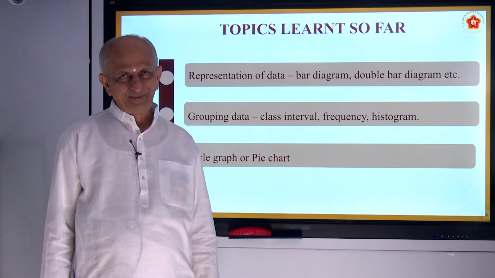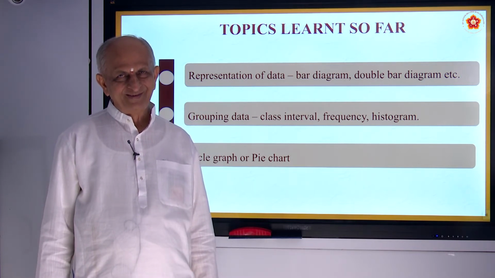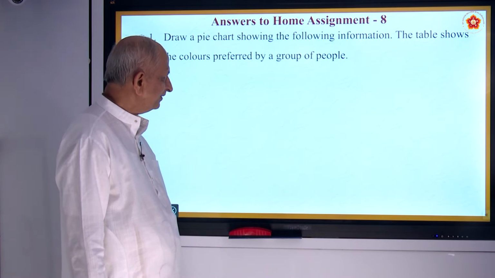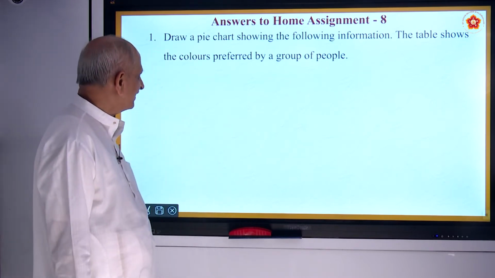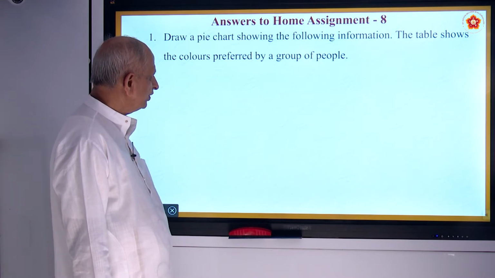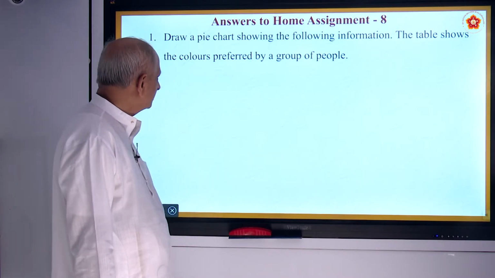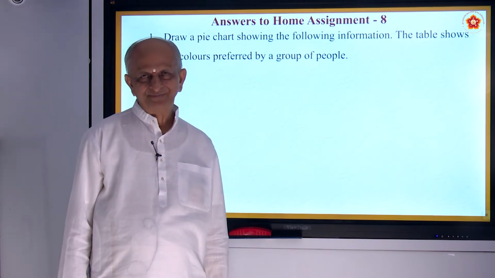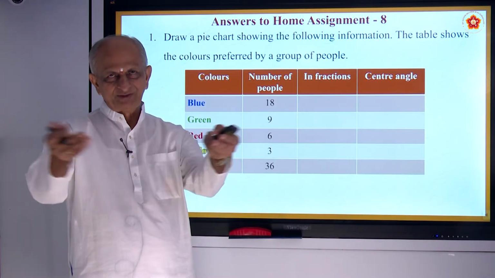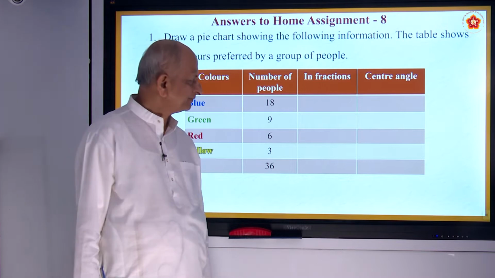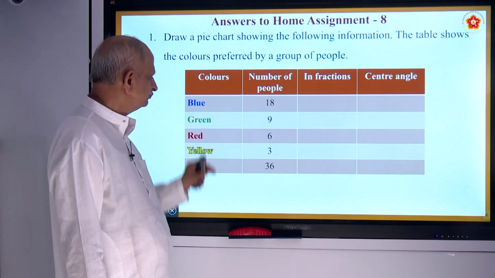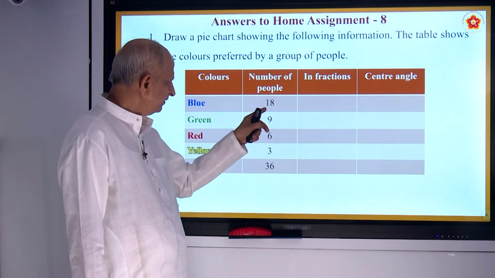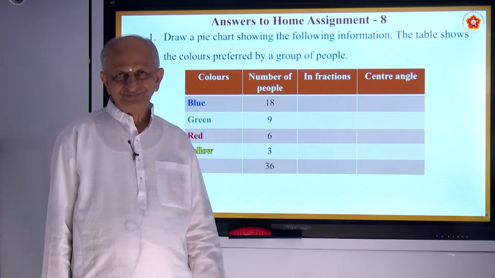You have tried that home assignment? How many have done it? All? Very good. The home assignment had a coloring business. Draw a pie chart showing the following information. The table shows the colors preferred by a group of people. Suppose you ask in your class how many like blue. In a survey, it is found that 18 people liked blue color.